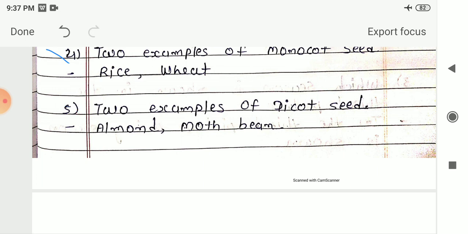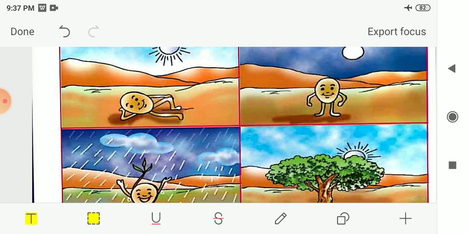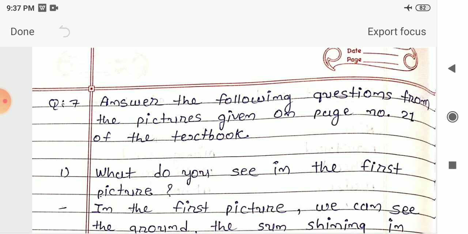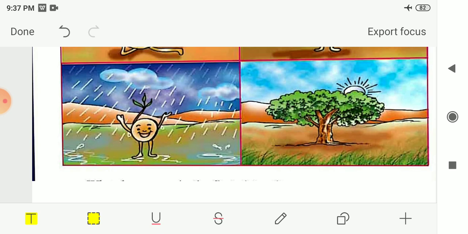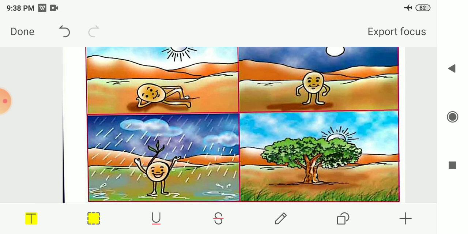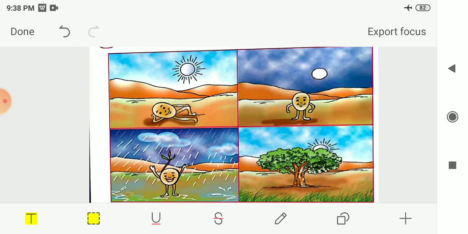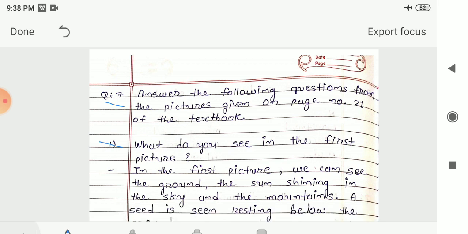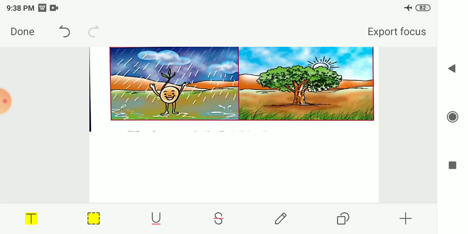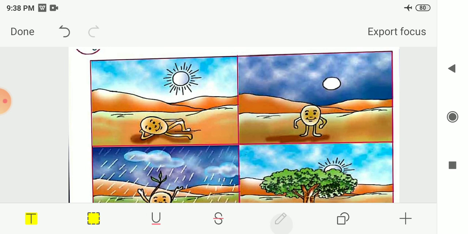Now the next exercise is question number 7, that is answer the following questions from the pictures given on page number 21 of the textbook. On page number 21 of the textbook, this picture is given to you. From this picture you have to answer some of the questions. Let me see the first question: what do you see in the first picture? Let me see the first picture. What can you see in the first picture?